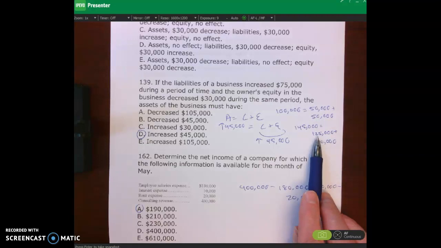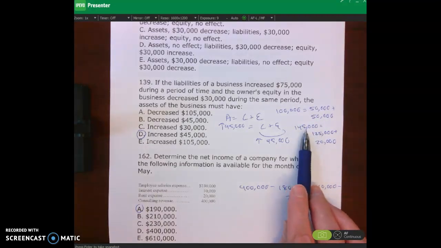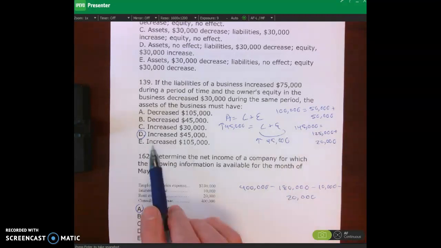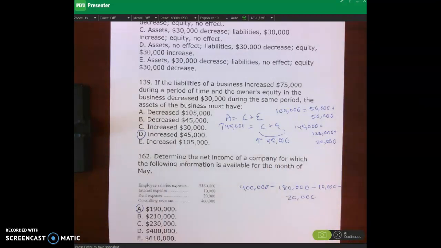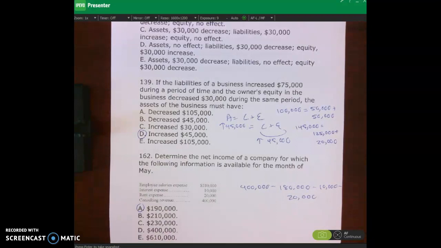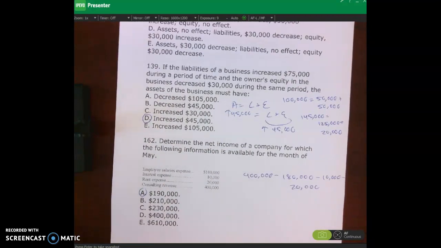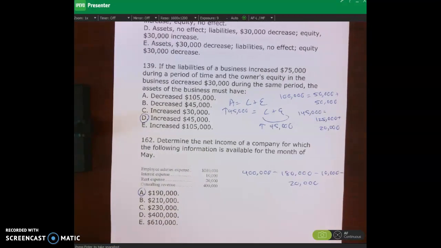Now it's 20. So liabilities plus equity has to equal total assets. 125 plus 20 equals 145, which is now my total assets. It was 100. Now it's 145. It increased by 45,000. So whenever you have a problem like this and you're a little bit confused, you can just plug in some numbers to see how it works out. Okay.